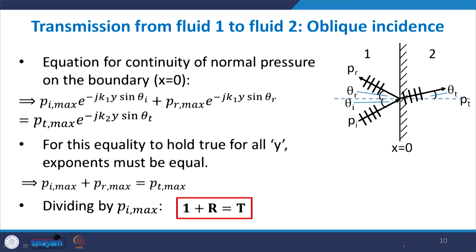Let us again go back to the problem. We have applied the equation for continuity of normal pressure on the boundary. This is what we were getting, right. Now, these exponents are the same, so let us cancel them out. We are left with Pi max plus Pr max is equal to Pt max. You divide the whole thing by Pi max, so you get 1 plus R is equal to T. Same relationship as in the case of normal incidence: the pressure transmission coefficient is 1 plus the pressure reflection coefficient.